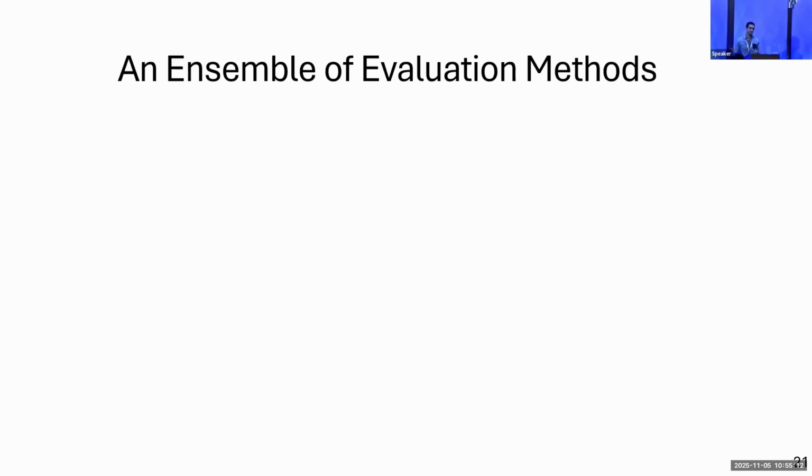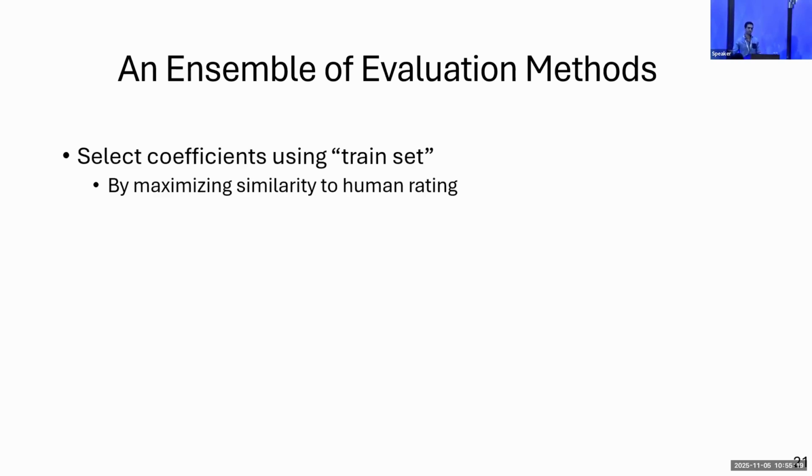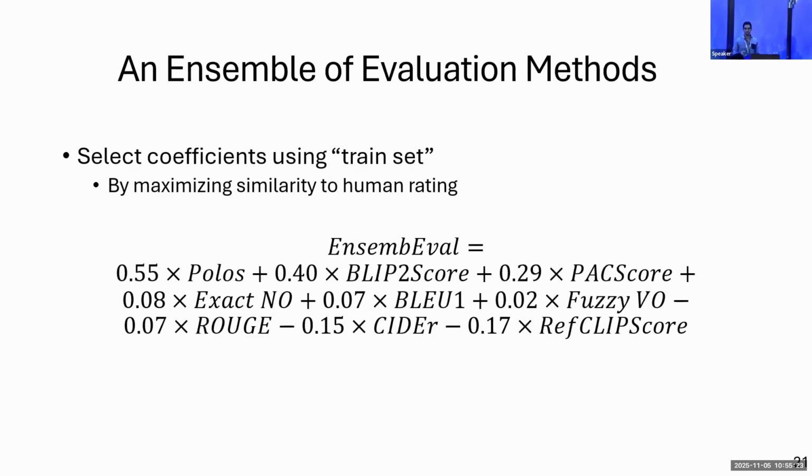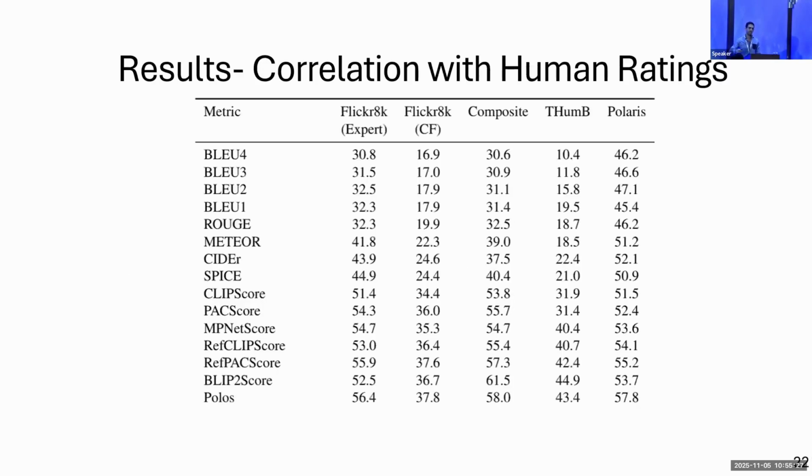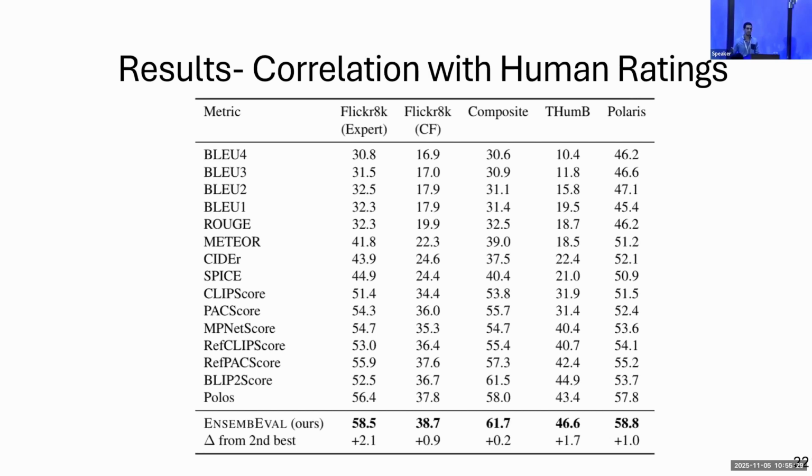Okay, so we hold out some data for learning, that is for selecting the coefficients, and we select them to maximize the similarity of the ensemble score to human ratings. And we call the resulting metric ensemble. Okay, going back to our results table, let's add ensemble. And as you can see, our ensemble method is the most correlated with human ratings. And again, the coefficients were learned by training on data which is not one of these 5 test sets.